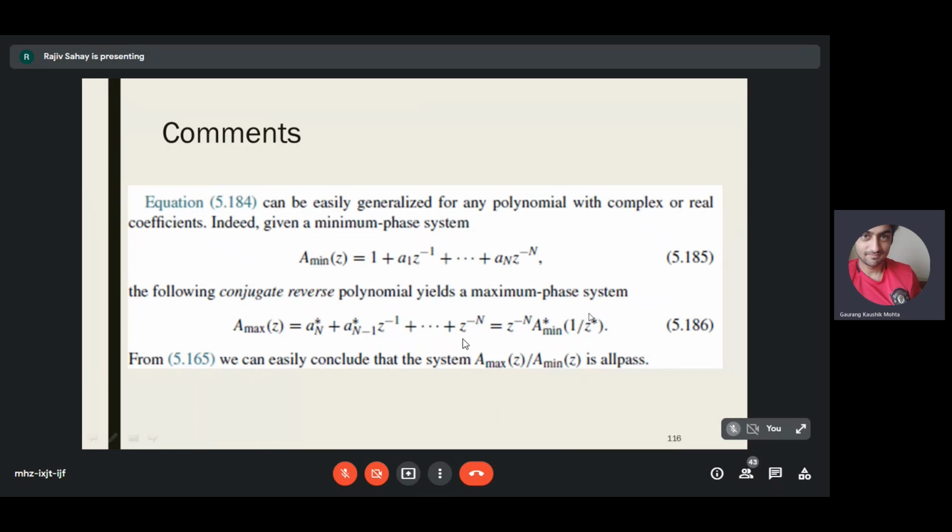For the example, we had z to the power minus 2 H_min of 1 by z. Here we have z to the power minus n A_min of 1 by z star. And we can conclude that the system A_max by A_min is all pass, because you can write any H of z as equal to the product of H_min into all pass.